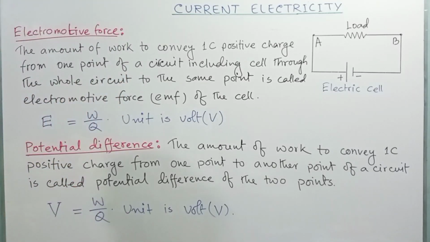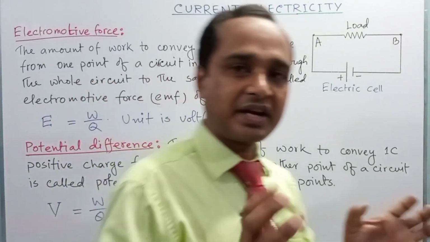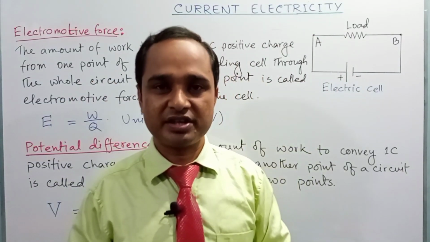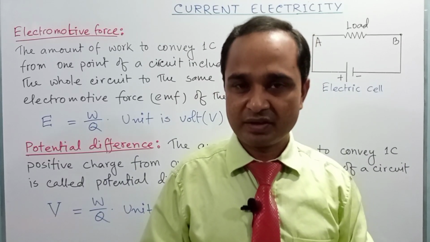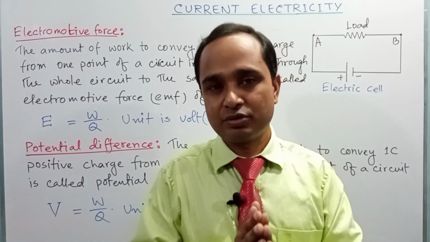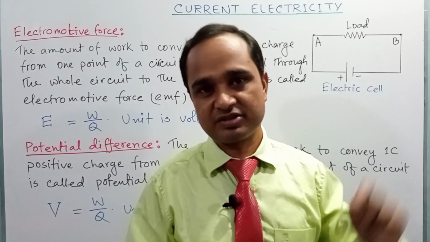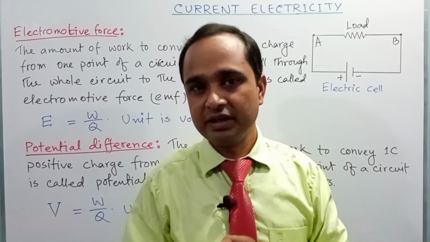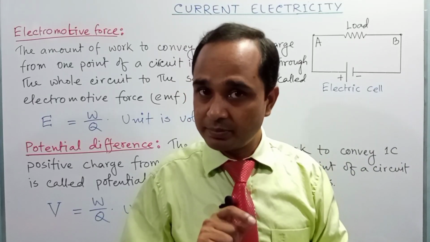Now the potential difference. You have got the idea about potential and potential difference in our previous chapter. Potential means the amount of work in bringing 1 coulomb positive charge from infinity to a point of an electric field is called potential of that point.